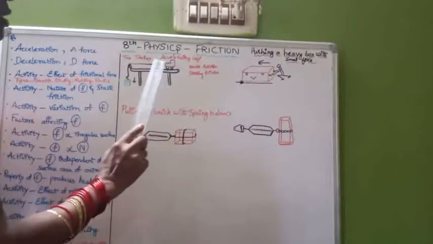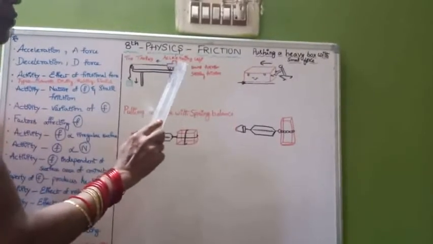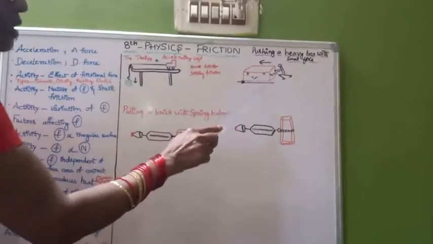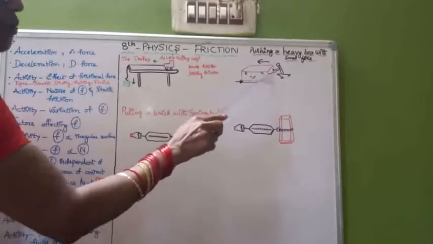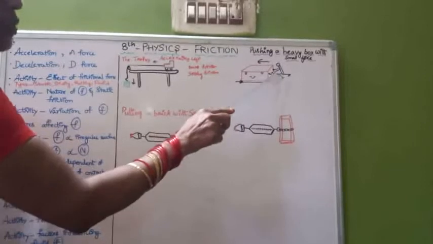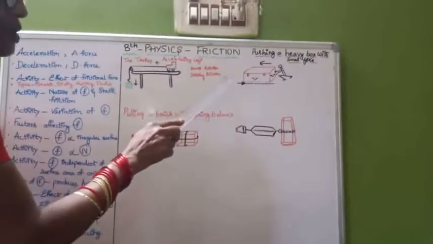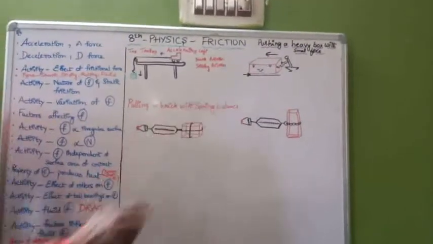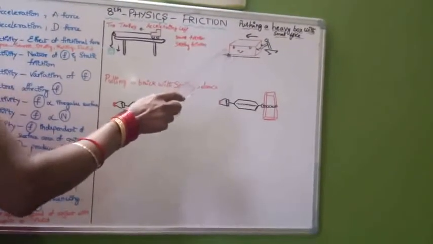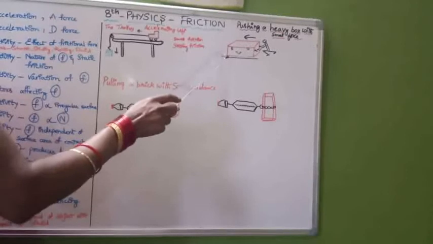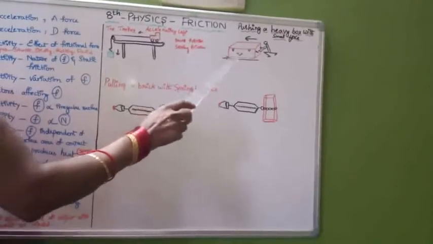That is what we call the limit of accelerating point. Until it crosses that, the frictional force goes on increasing. Once it crosses, he is able to move the box in this direction. Once the box shows movement, the sliding friction comes into play.